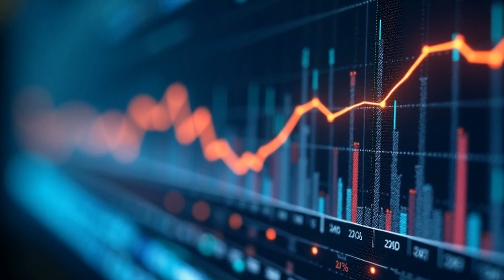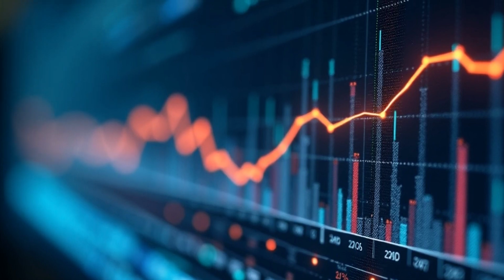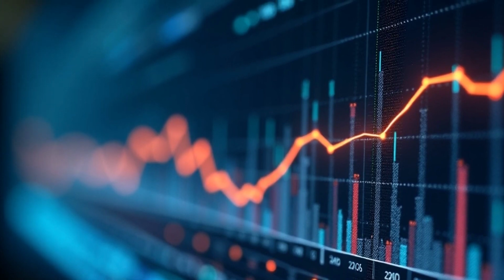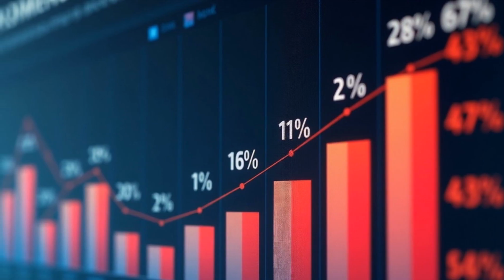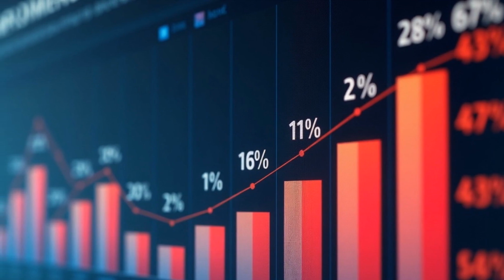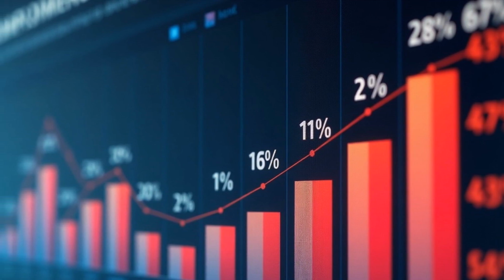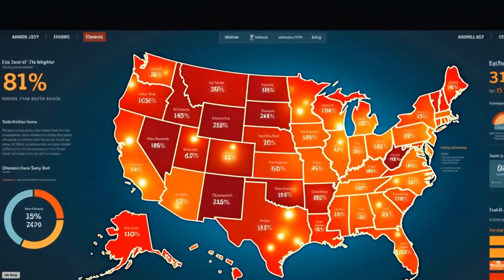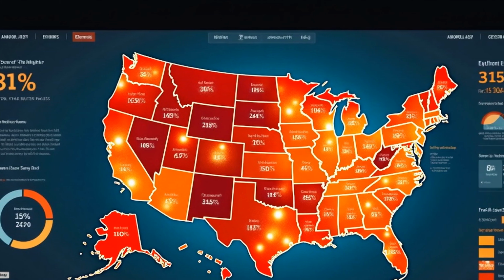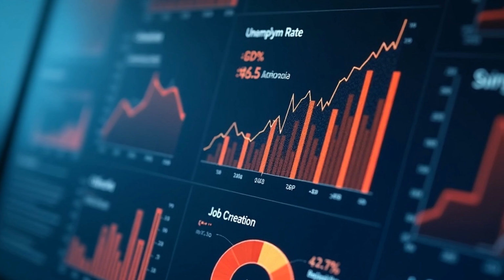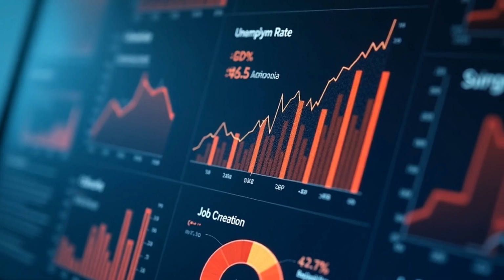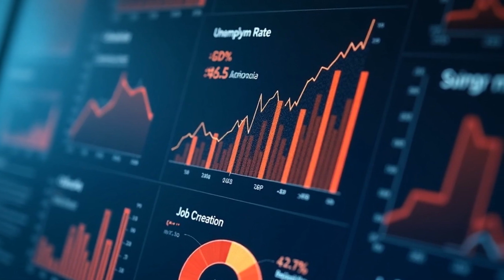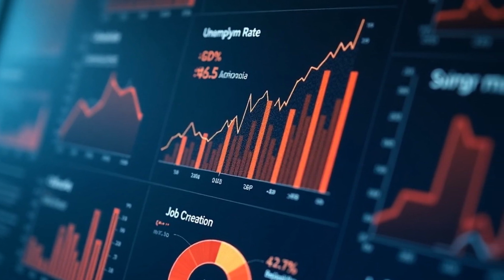GDP growth during the Trump presidency shows a fluctuating trend with specific periods of increase and decrease. Unemployment rates exhibited a general downward trend during the Trump administration, reaching historic lows. Job creation figures reflect an increase in employment opportunities across various sectors during the Trump era. Analysis of key economic indicators provides insights into the economic performance and trends during Trump's presidency.